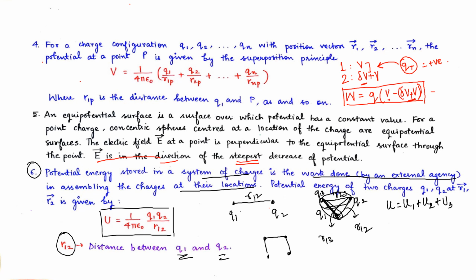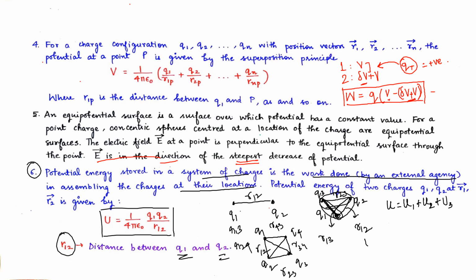So we will say the 4 charges will form a quadrilateral with the distances: Q1, Q2, Q3, and this is Q4. This will be R23, R34, R43, and then with respect to this and this also we have to find. This will be R13 and R24.